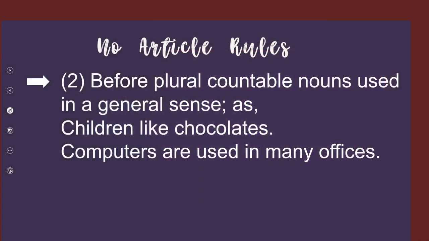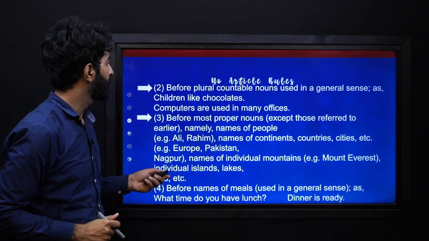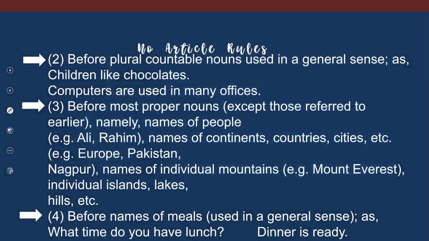Some more rules are before plural countable nouns used in a general sense, such as children like chocolates. Computers are used in many offices. So here we are using plural countable nouns, so we will omit the use of articles. We have already done these examples.